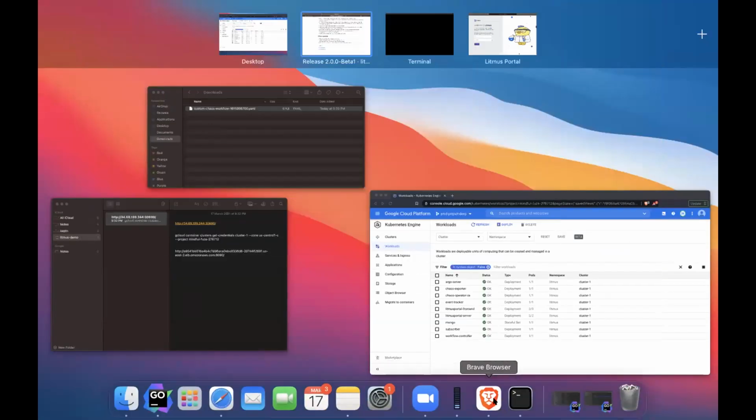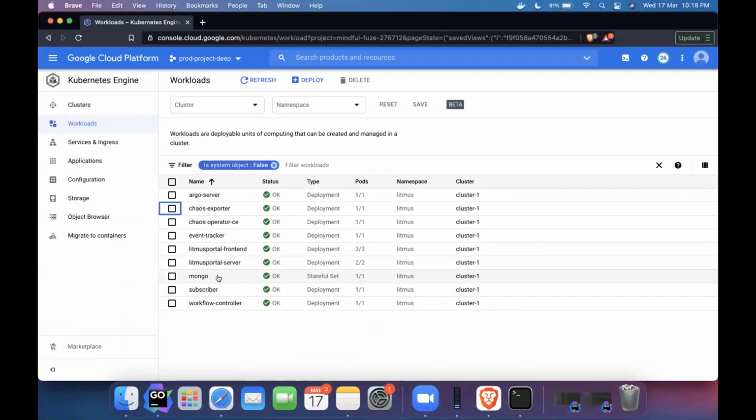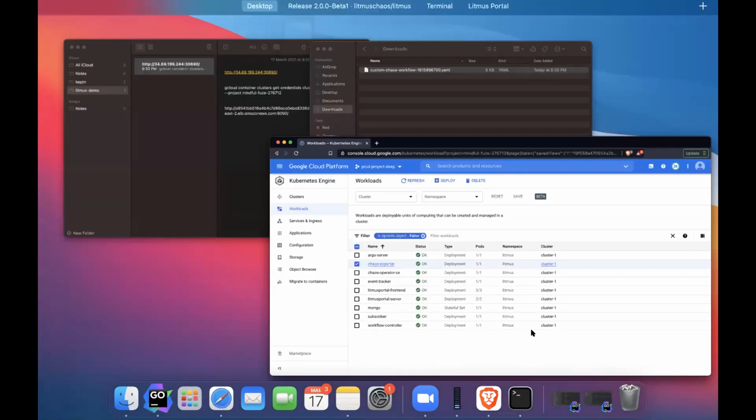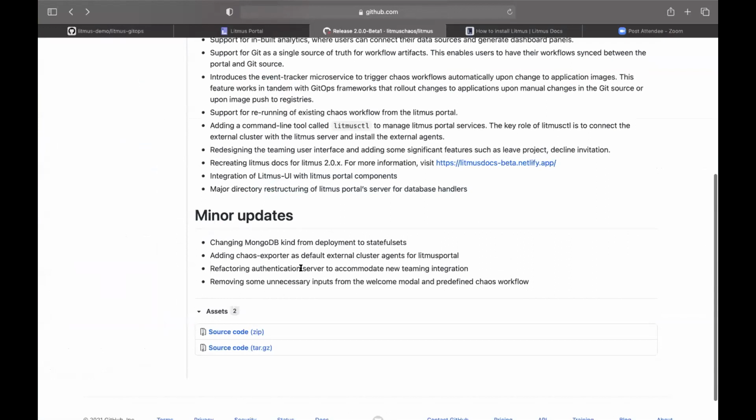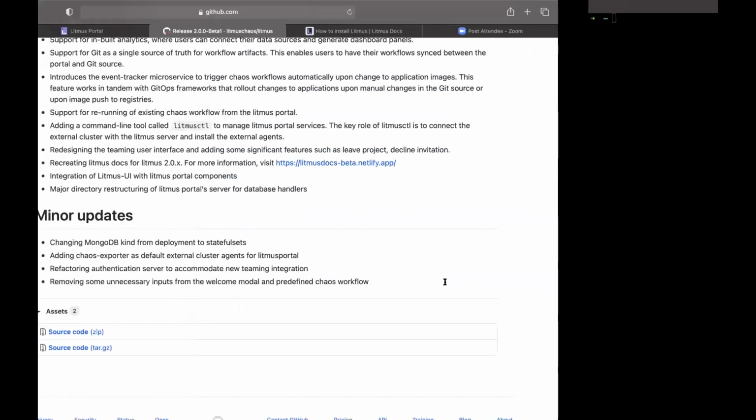I have a deployment of all the components in my GKE cluster, and you can see MongoDB currently is in stateful set, and Kiosk exporter is installed by default when you connect your cluster. And other updates are that we have refactored the authentication server. We have integrated some new theming screens and some fixes in the UI, and we have removed the welcome modal. Some of the inputs in the welcome modal. Right now, you can onboard yourself very easily once you install it. Let me show you.